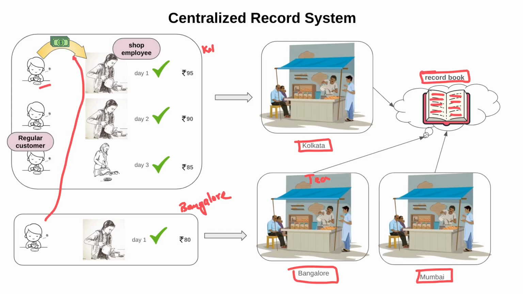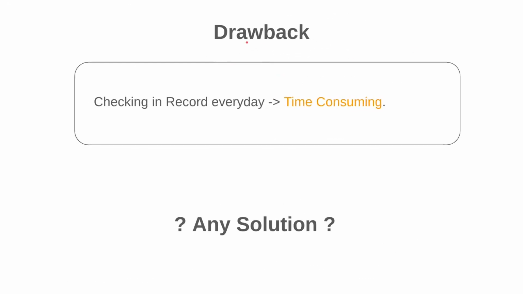But there is a drawback here. Whenever a new customer comes, and another new customer, and they also claim the same thing, that they have already dealt with another shop or already paid advance money, then this shop employee has to check this record book every time. So this is very time consuming. Yes, this is the drawback.